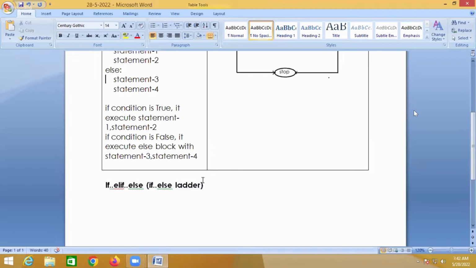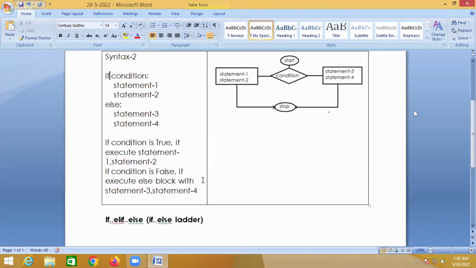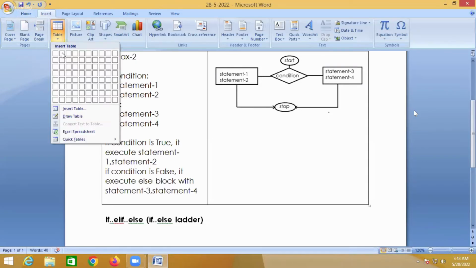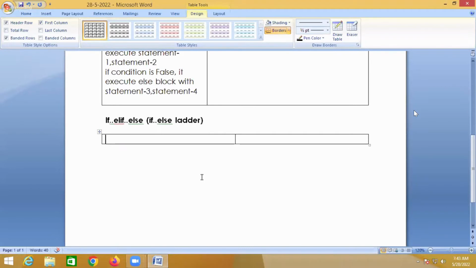So here only one condition is there. If this condition is true, then it will execute this block of statements, that is statement 1 and statement 2. If this condition is false, then it executes the else block. But if one condition fails, I want to check another condition. Now this is the syntax of this.